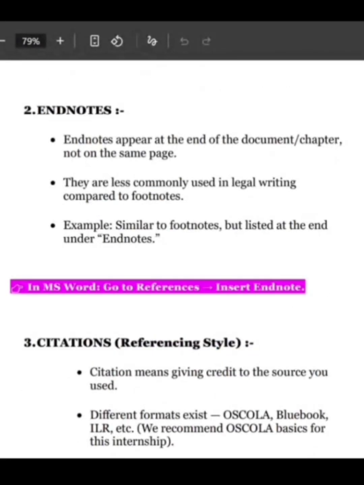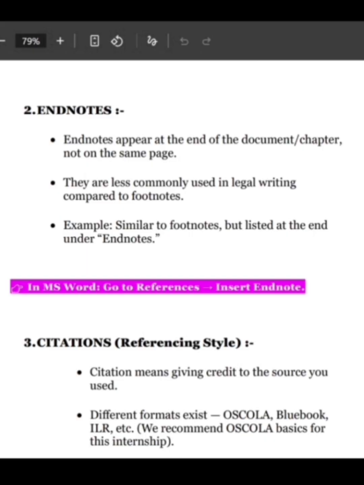Then second is endnotes. Endnotes appear at the end of the document or chapter, and not on the same page. When you are writing endnotes in your paper, the reader has to go to the last page to see from where you have taken this particular source. Maybe the reader wants to read more about that particular line which you have mentioned in your paper. So they will refer to the last page of your paper and then refer to that particular source.